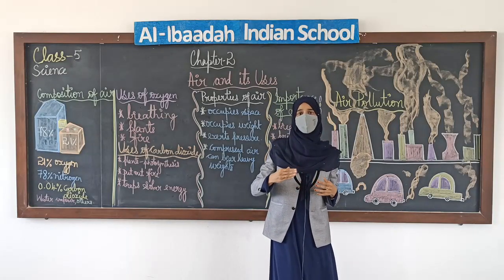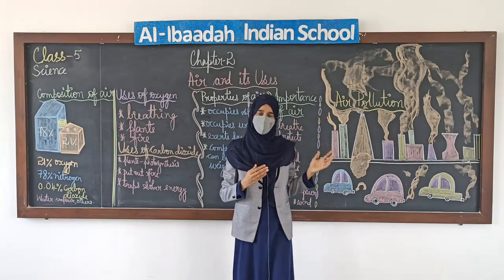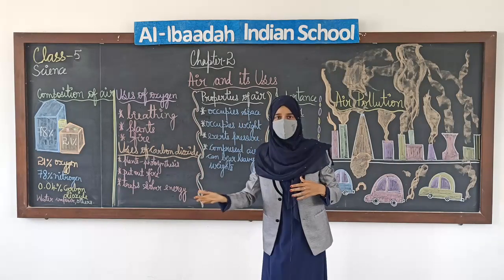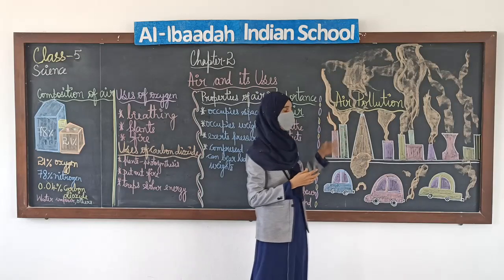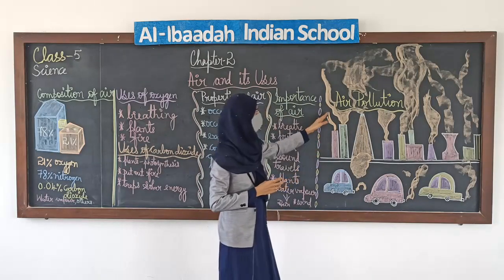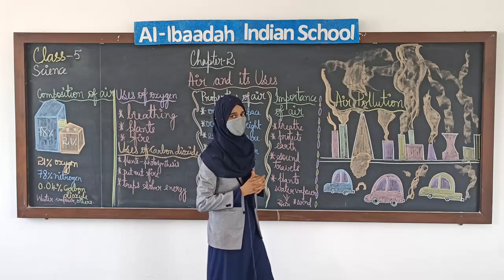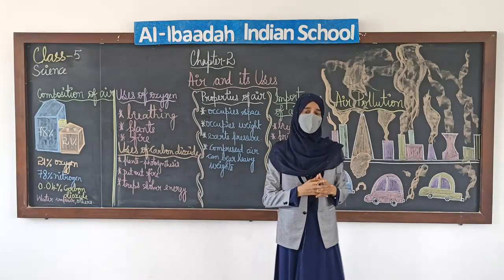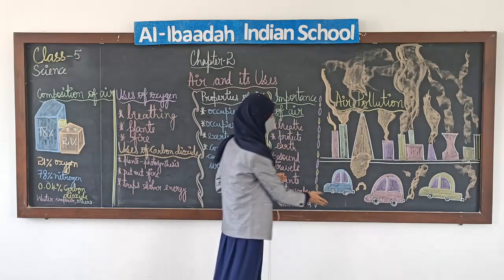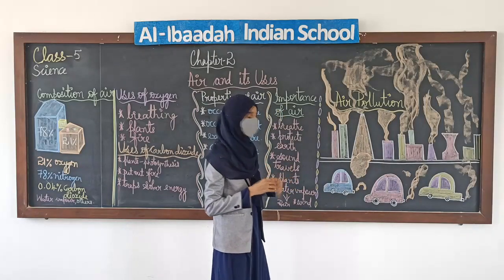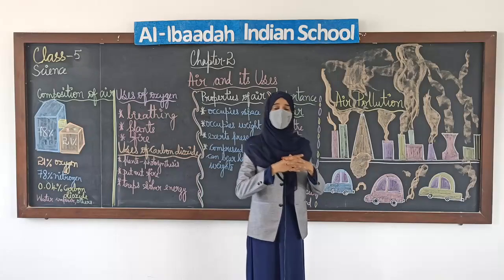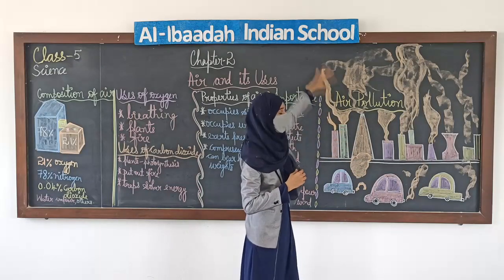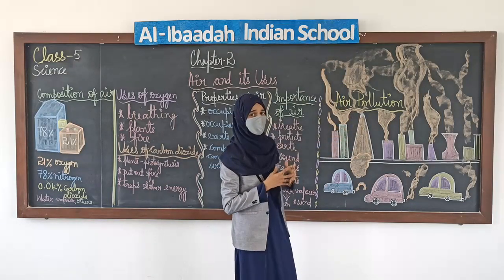It is not only the person who smokes who gets that problem, but also the person sitting next to the person who is smoking will also have that problem. So, to avoid air pollution, what can we do? We need to plant more and more trees. Okay, more and more trees give us fresh air. And the other thing is, we need to go for emission testing every time. Our vehicles must be tested. Okay, and we must also see that factories have very long chimneys. Okay, it should not pollute the air here.